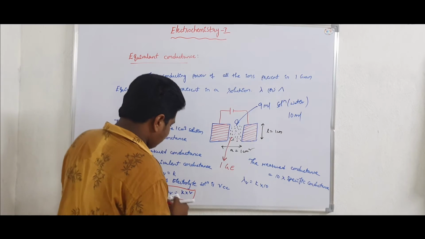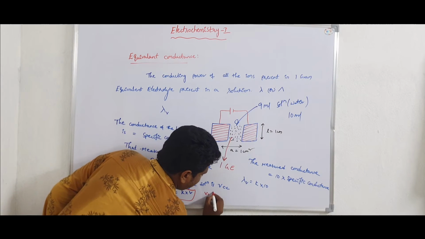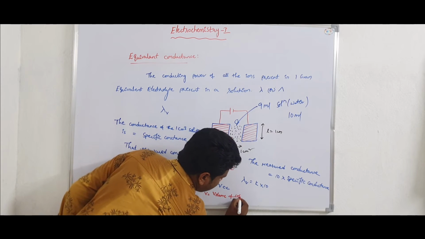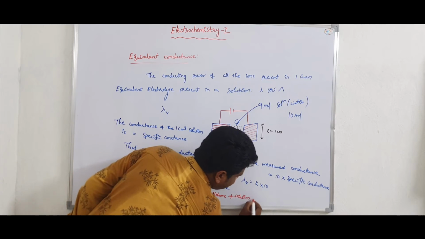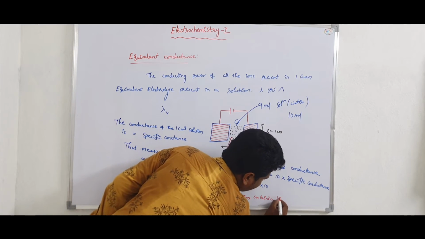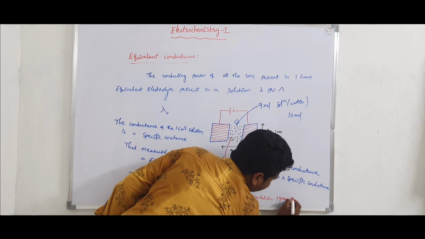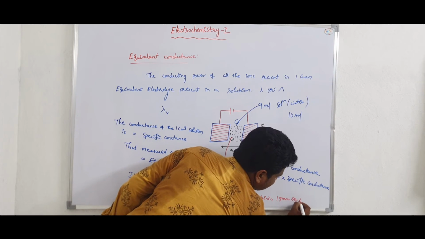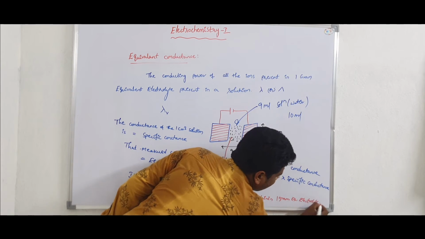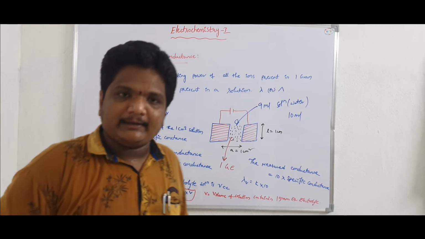Here V is equal to the volume of solution containing 1 gram equivalent of electrolyte.